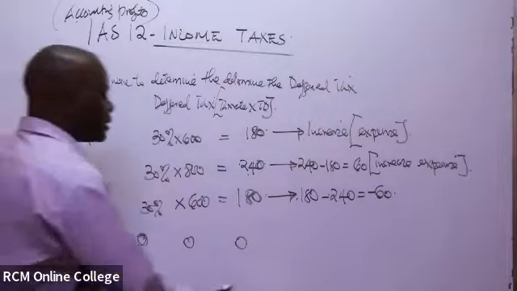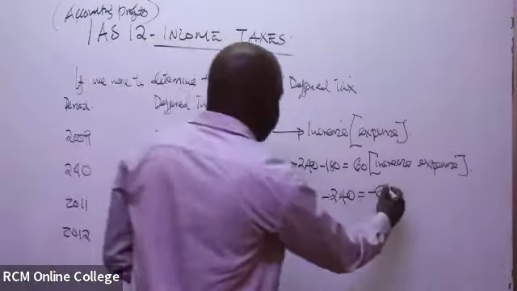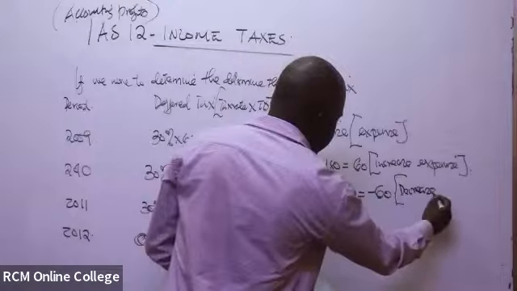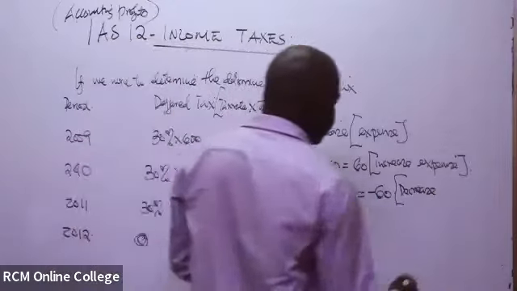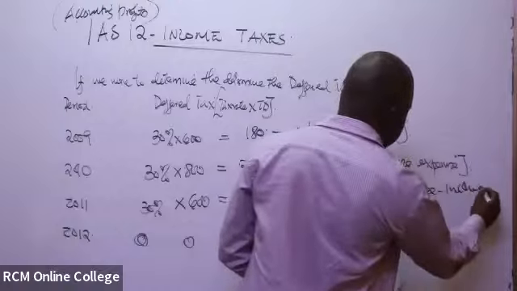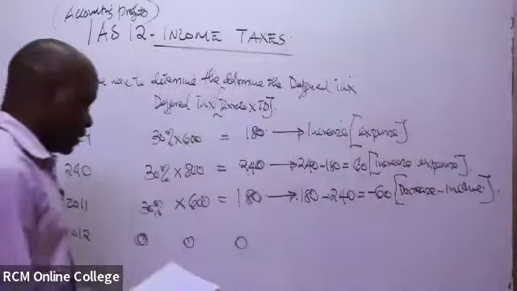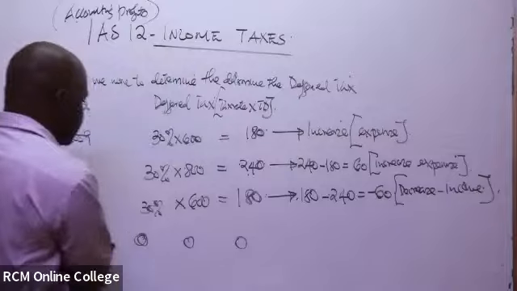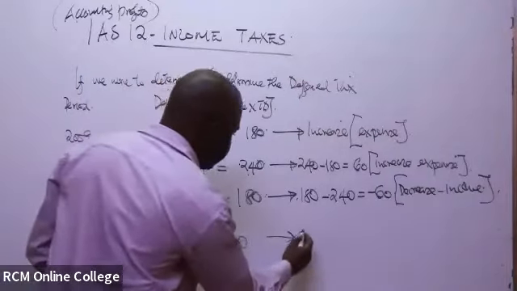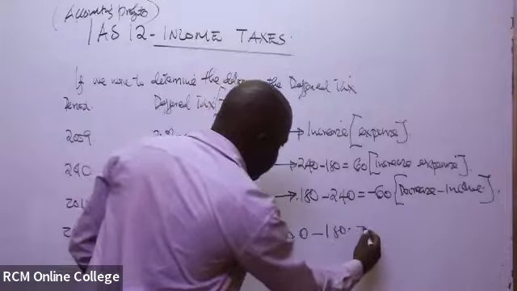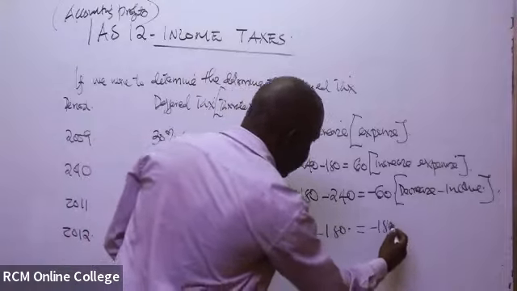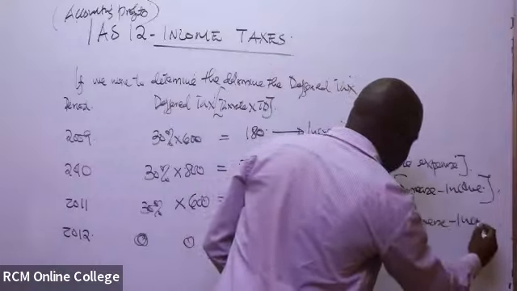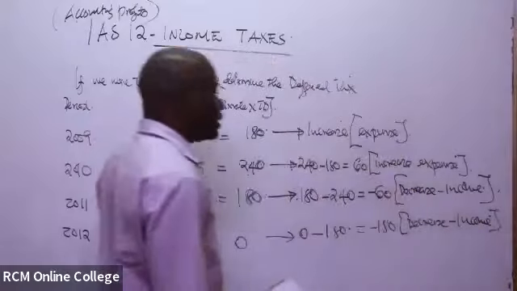So in this case, there was a drop, or a negative of 60. If it is a decrease, then you treat it as an income. So a decrease in this case will be treated as an income. Then in the very final year, it was 0, but now you closed with 180. So it will be 0 minus 180, and you get a negative of 180. So still, it is a decrease, which you'll also treat as an income.